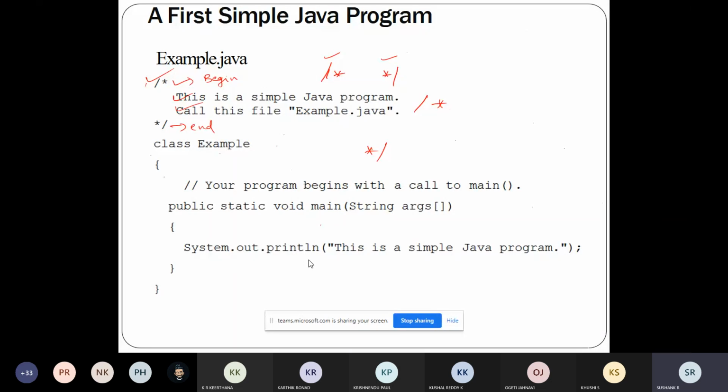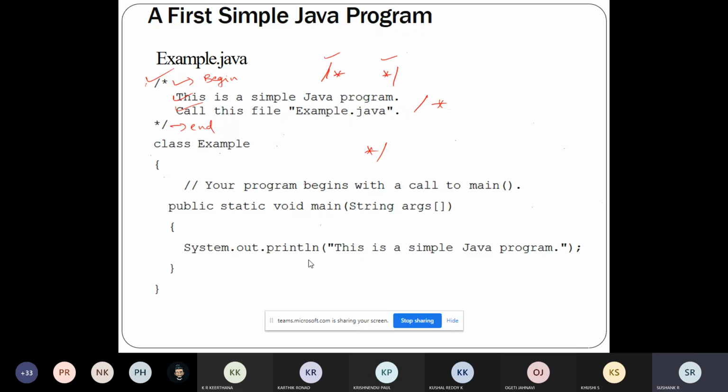Comments are for documentation, but the main advantage is that even a newcomer, a person who is new to that program, can understand something by looking into the comment. So this file is called example.java, and this is a simple Java program.